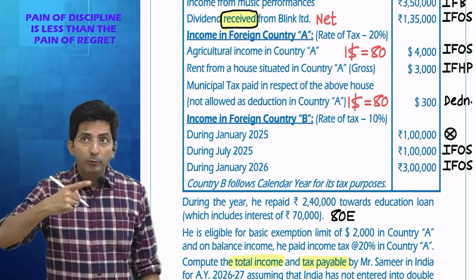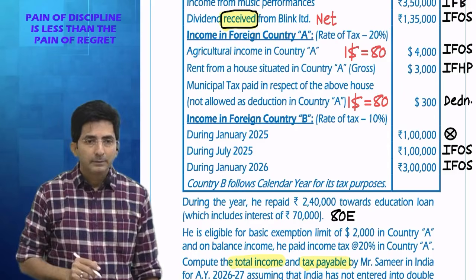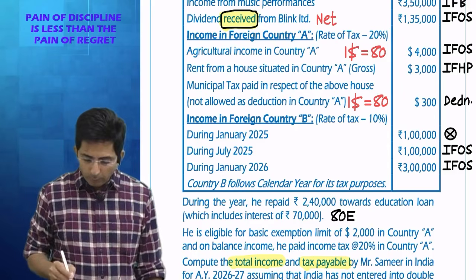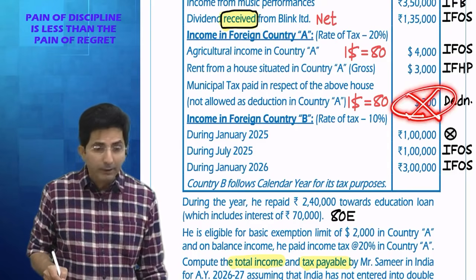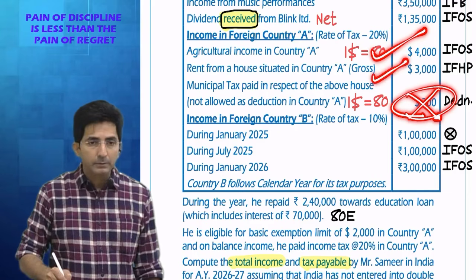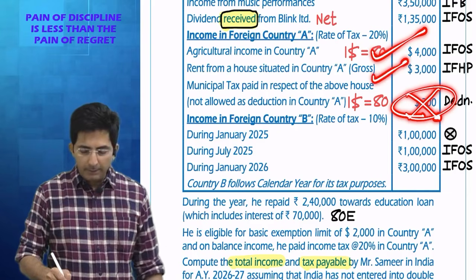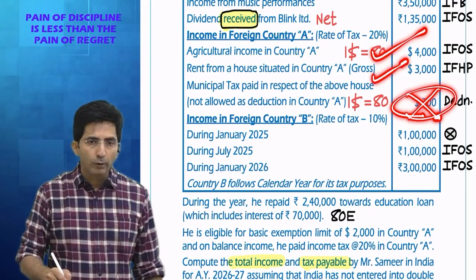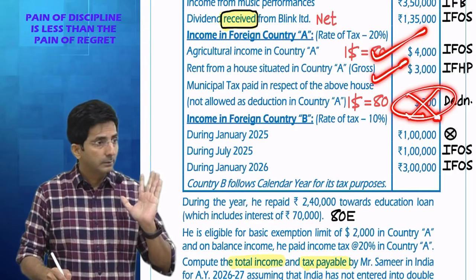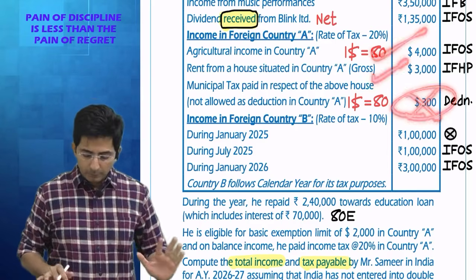Average foreign rate will be as per foreign law. So in foreign law, municipal tax is not allowed. Ignore. In foreign, we have practically only two incomes, agriculture income and rent income, and according to foreign law, my income is $7,000. Agree?